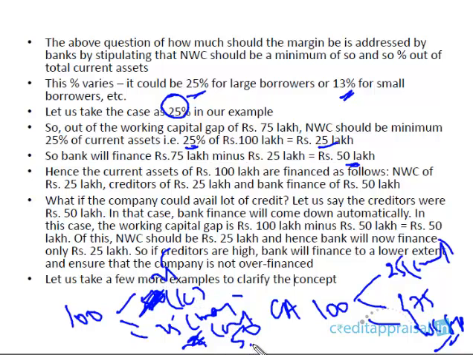You will be the final authority when the company comes to avail working capital finance from you. You'll first of all see what is the creditors level. You deduct that from the total current assets, the balance you arrive at, and from that you stipulate the borrower's margin and balance, and finally you arrive at the working capital requirement to ensure that the company is not overfinanced. Okay, so let us clarify it once again. We will do a more systematic way of working capital assessment later. This is just a rough guideline.